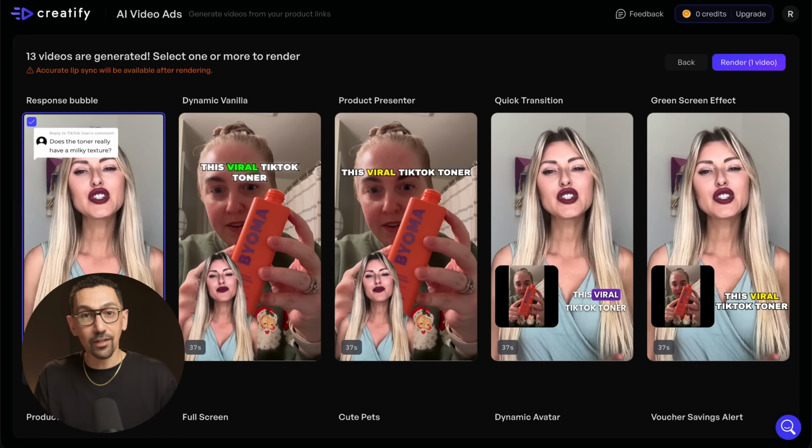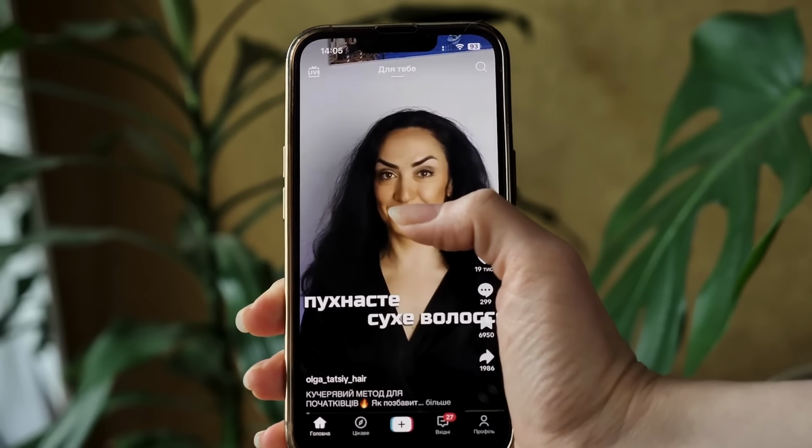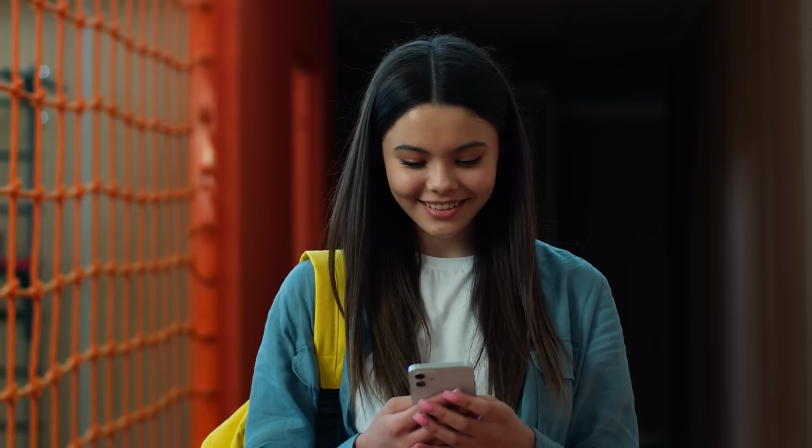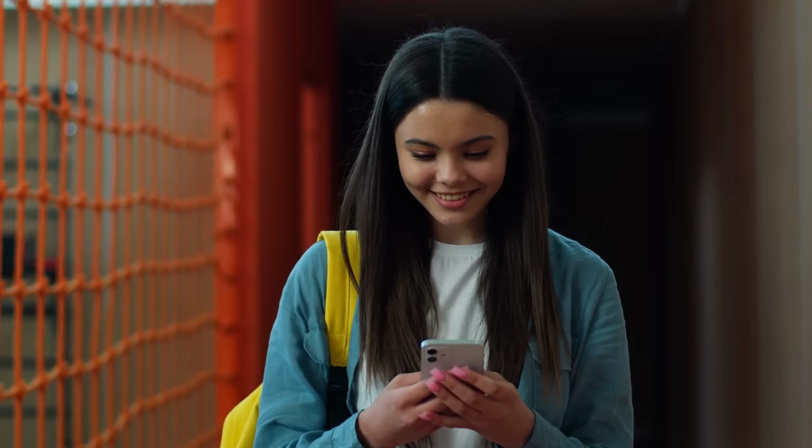That two-step process is all you need. Now, here's where this gets really powerful for performance marketers. When you're running ads across multiple platforms like TikTok, Instagram, Facebook, and YouTube, you're gonna need creative to feel cohesive. If someone sees your TikTok ad on Tuesday and your Instagram ad on Thursday, you want them to instantly recognize you as the same brand.